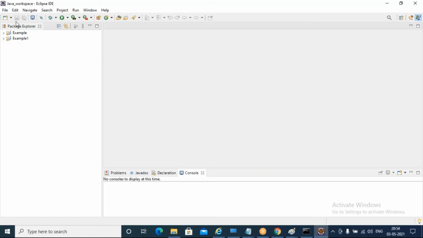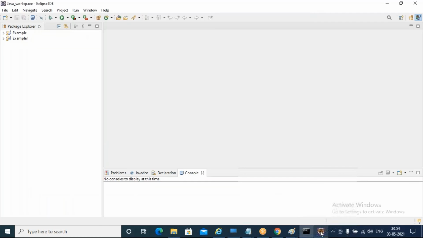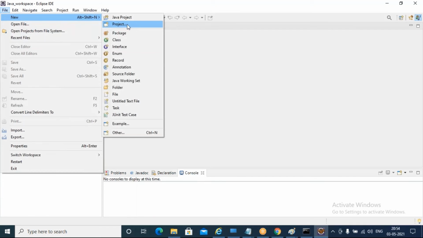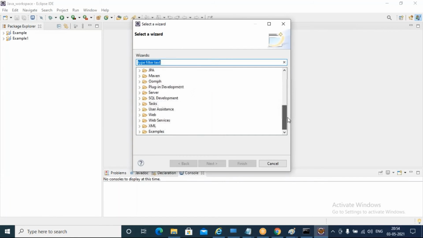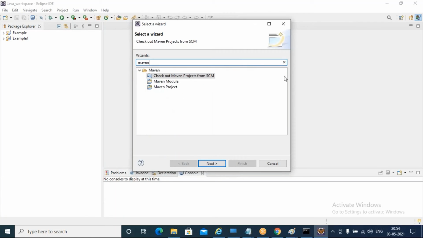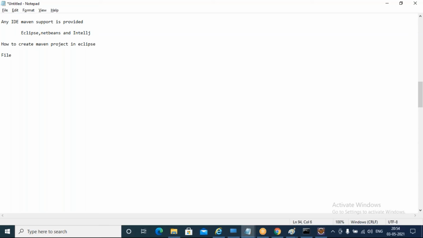How to create a Maven project in Eclipse? I will be putting it over here. Now I'll go to Eclipse, File, New, and hit Other. It will give a list like this, and I'll search for Maven. I'll just mention the steps here.